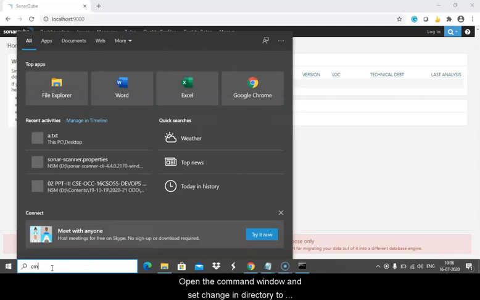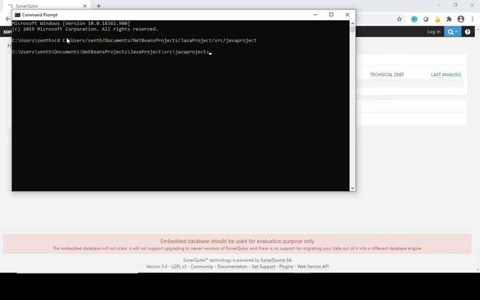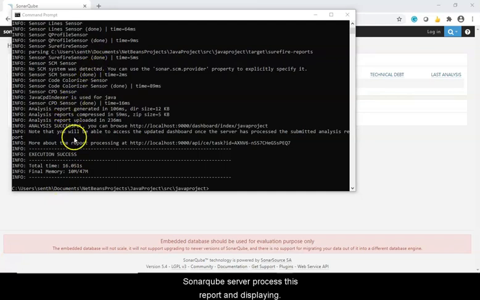Open the command window and change the directory to the Java project path. Type sonar-scanner and then press enter. It will try to analyze the Java project file. The report will be sent back to the SonarQube server. The SonarQube server processes this report and displays it. Now the execution is successful.